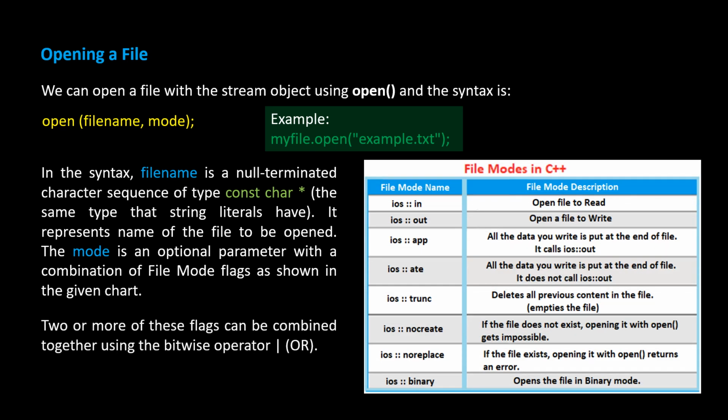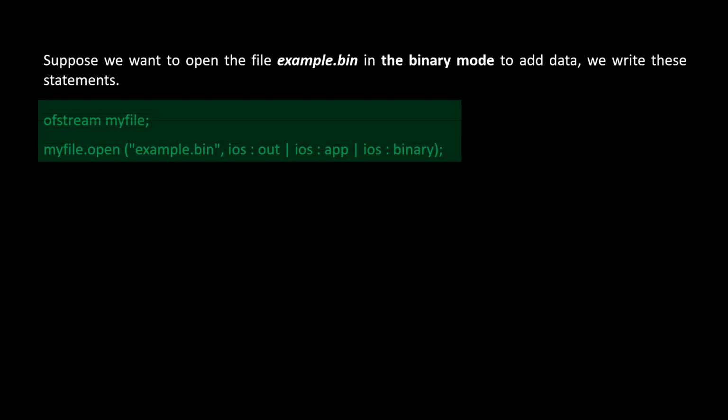Two or more of these flags can be combined together using the bitwise operator, the pipe character, OR. Suppose we want to open the file example.bin in the binary mode to add data, we write these statements. First we declare the output file stream object. I name it myFile. Using the myFile object, we then open the file named example.bin as an output file, where contents will always be appended at the end of existing contents, and the file will be saved in binary format.